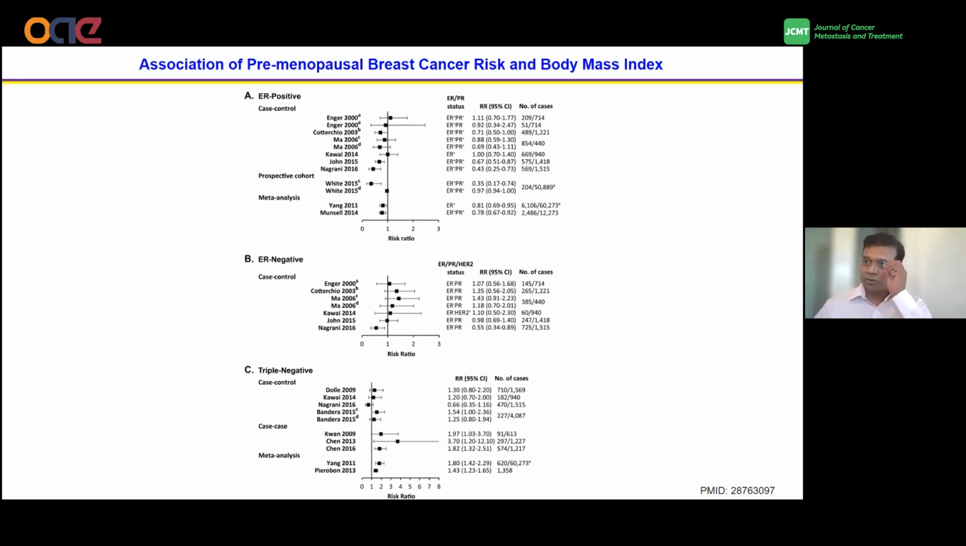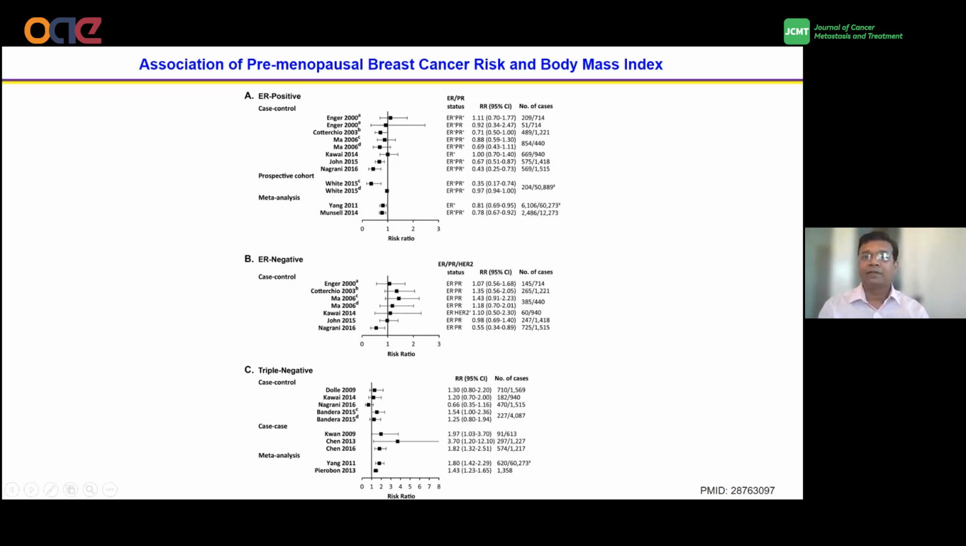So most of the studies report that obesity is associated with lower estrogen receptor ER positive cancer risks before menopause. On the contrary, obesity is associated with higher risks of premenopausal ER negative breast cancer as well as triple negative. Here you can see the forest plot as well.